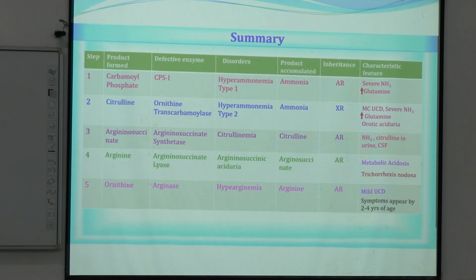But overall, urea cycle disorders cause respiratory alkalosis. Severe forms cause respiratory alkalosis. Clear? This chart is clear for all. And in case of citrullinemia, we find citrulline in CSF also.